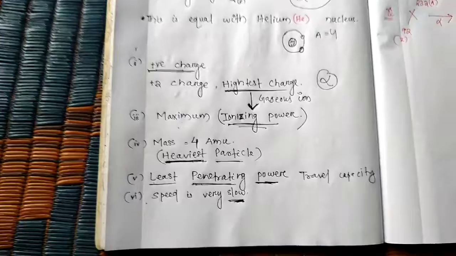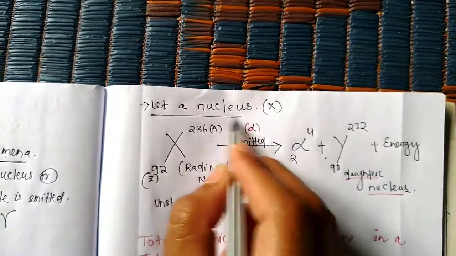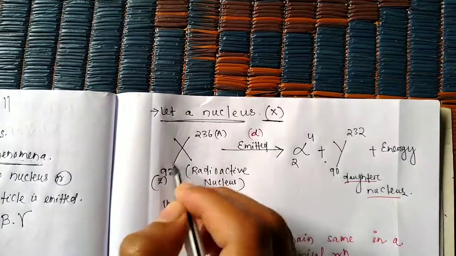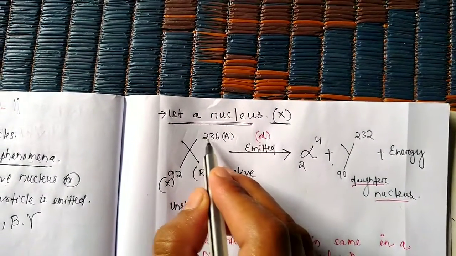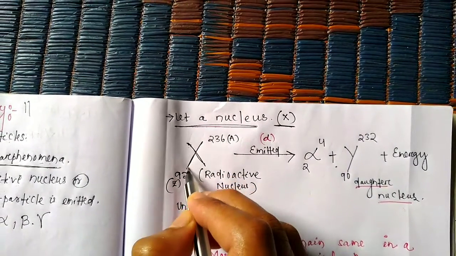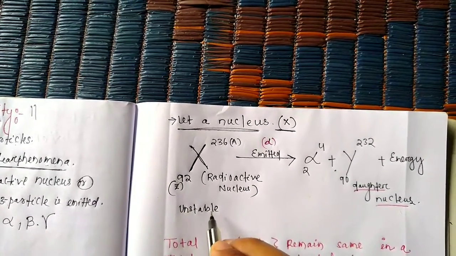Students, let a nucleus X have atomic number 92 and mass number 236. This is not only a nucleus but also a radioactive, unstable nucleus.